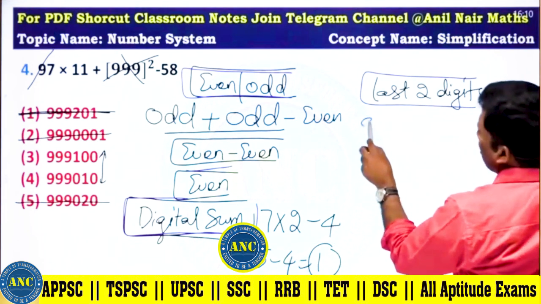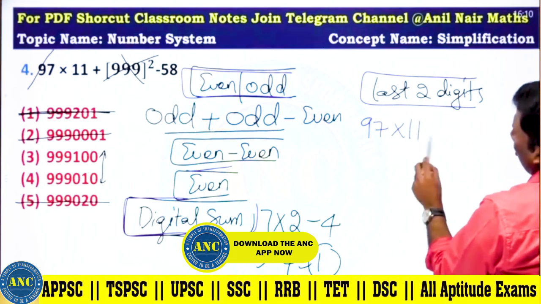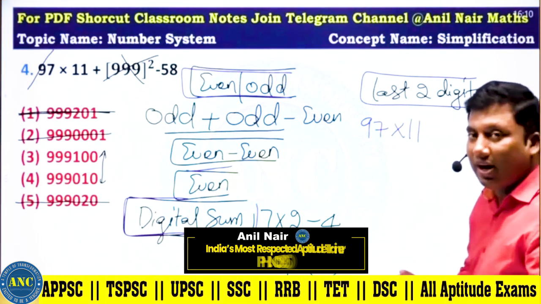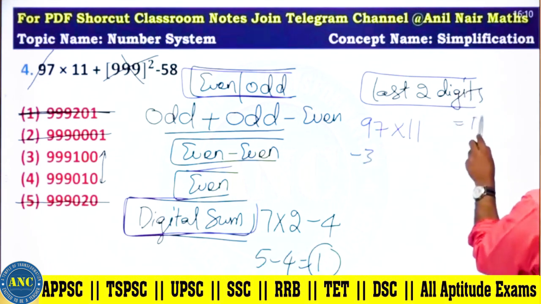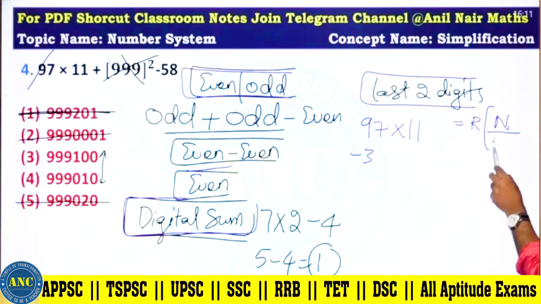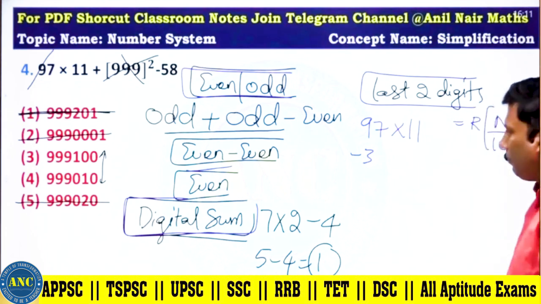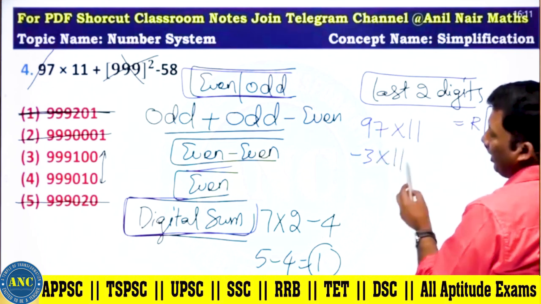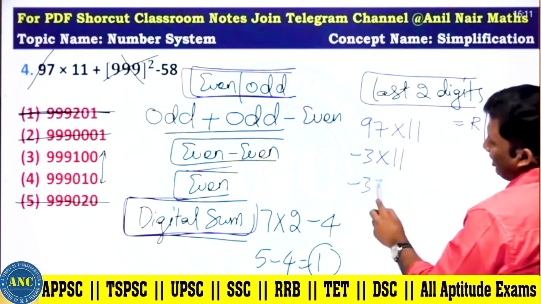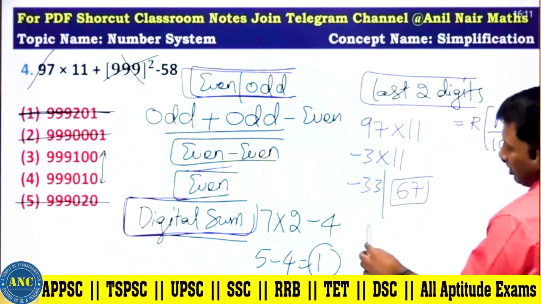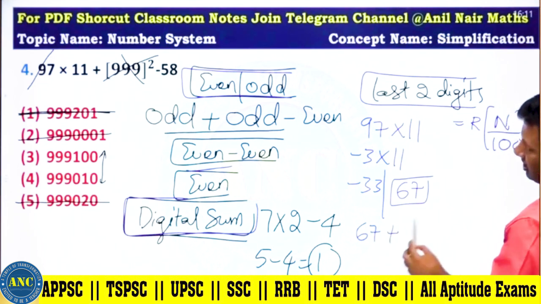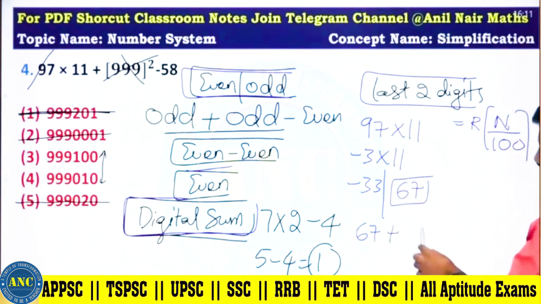Now see here. Please do not waste time doing 97 into 11 for the last 2 digits. If I want the last 2 digits of a number, divide the number by 100. 97 divided by 100, remainder minus 3, so minus 33. Negative remainder minus 33, positive remainder 67. So the first value is 67. 999 is 1 less than 1000, so it is 01.